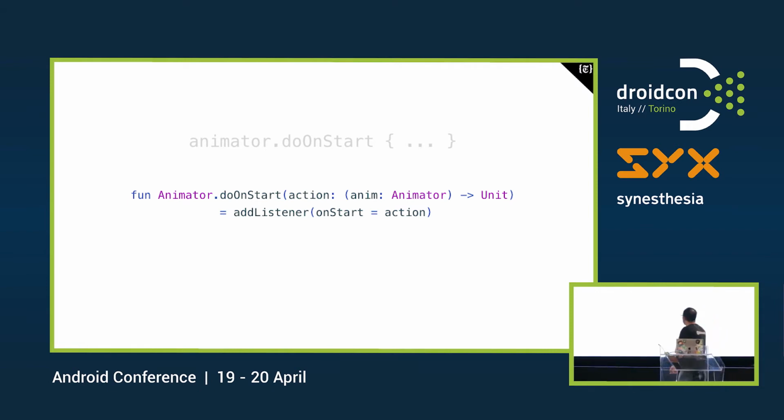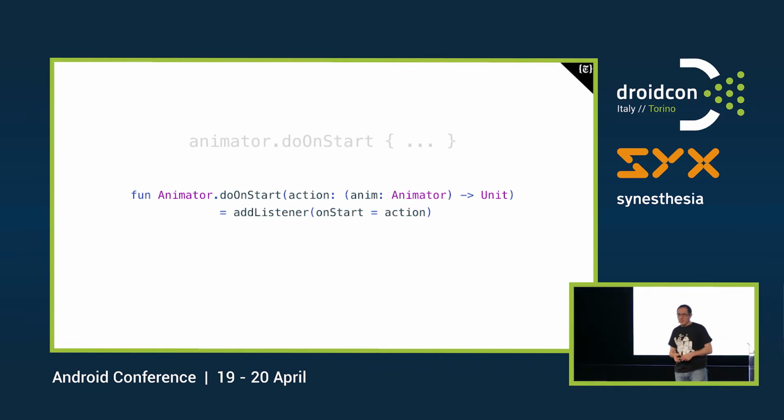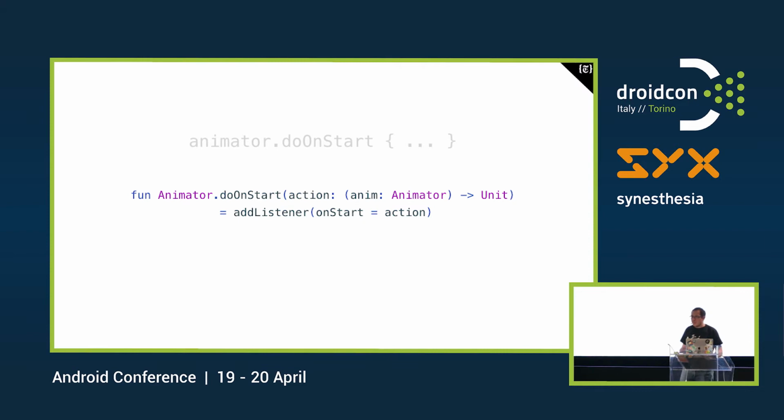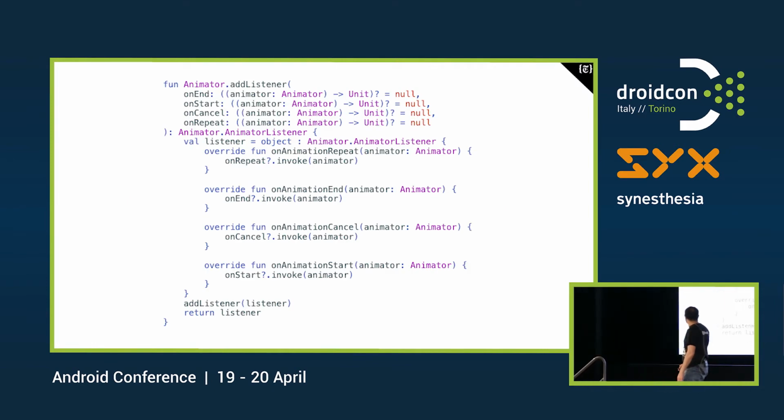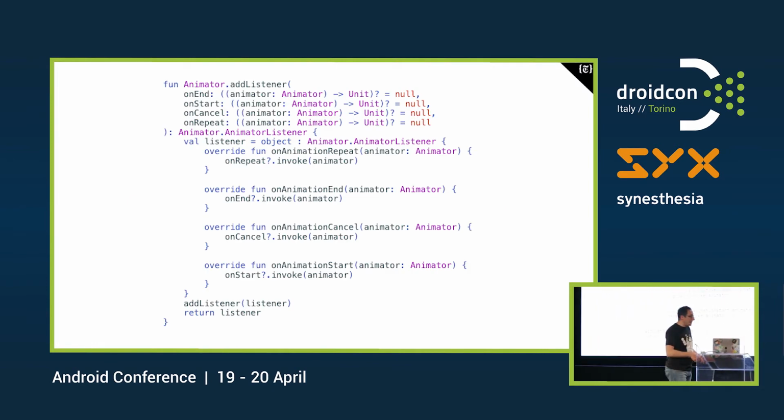So let's check out how this actually works. So I took the doOnStart function, which is actually an extension function, and takes a lambda. The problem is that we don't really stop there. I mean, I've never seen that addListener function. So let's dive a bit deeper, and let's check how they actually could deceive us in this way. And actually, it looks like this is just a way to implement all the code we were trying to avoid. So, yep, no magic in here.